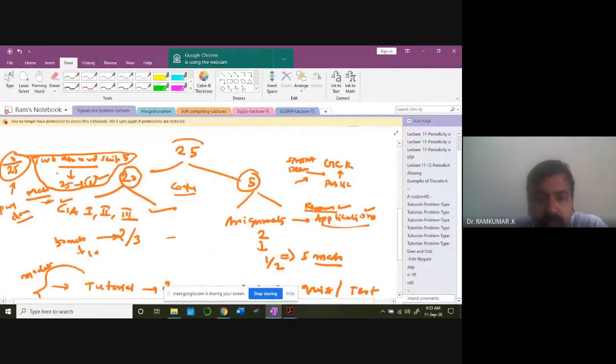The 25 marks are split up: 20 is from the internal assessment. 3 tests will be conducted, 2 will be taken, 10 marks each. You get 20. Assignments: 2, best 1 out of 2, 5 marks.